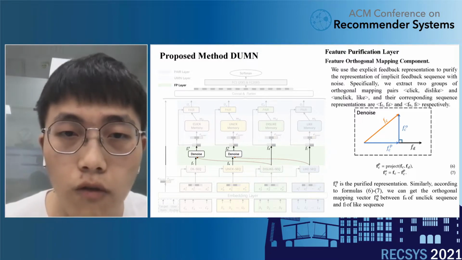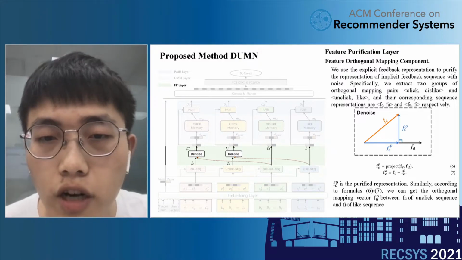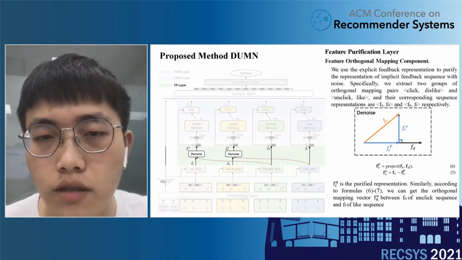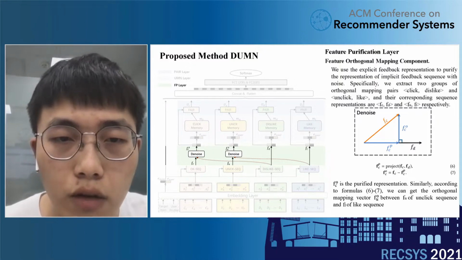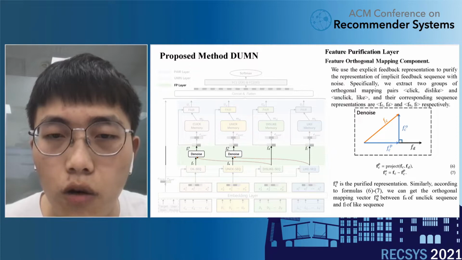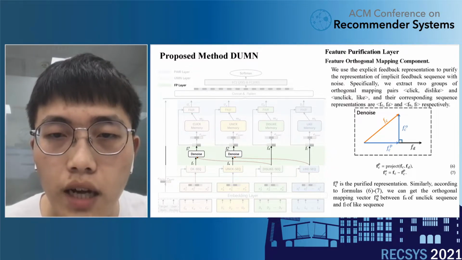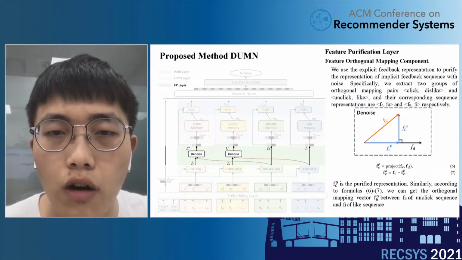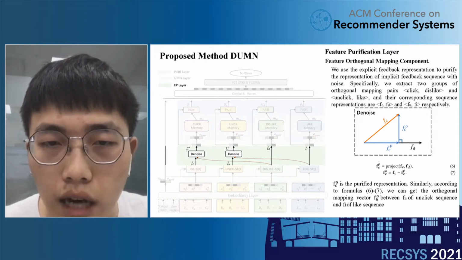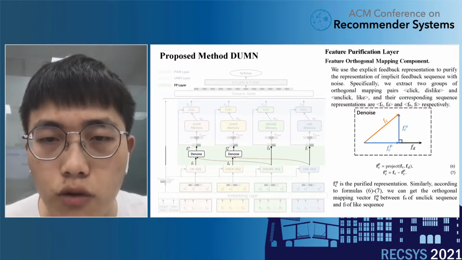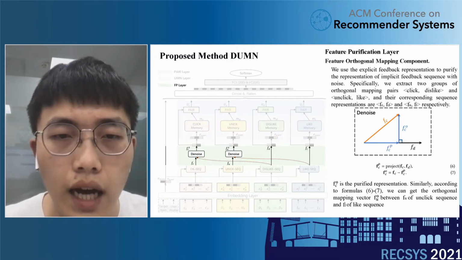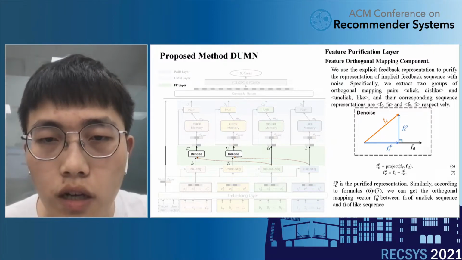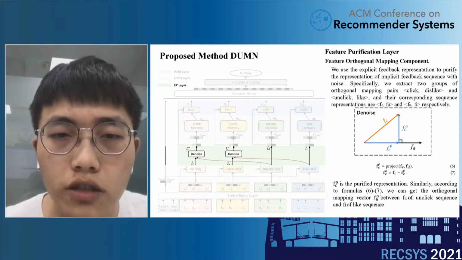The second component of the feature purification layer is the feature orthogonal mapping component. The goal of the feature orthogonal mapping component is to use the explicit feedback representation to purify the representation of implicit feedback sequence, which contains some noisy information. Specifically, we extract two groups of orthogonal mapping pairs, click-dislike and unclick-like, and their corresponding sequence representations are (F_C, F_D) and (F_U, F_L) respectively.